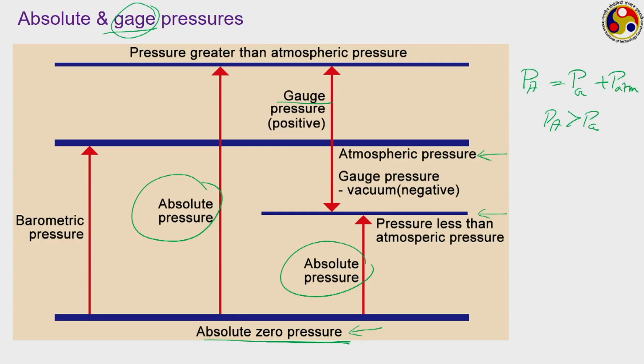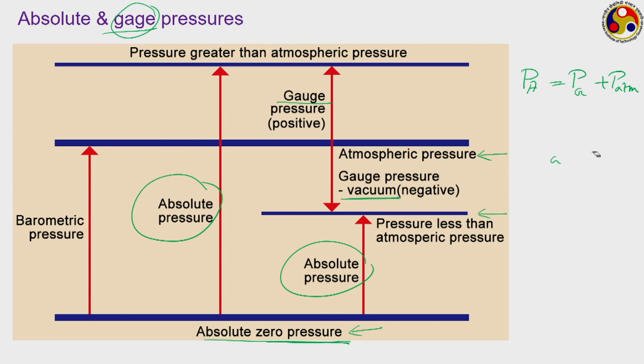So, gauge pressure was positive, or I should say absolute pressure was greater than atmospheric pressure, accordingly gauge pressure was positive. However, in this particular case, the absolute pressure is less than atmospheric pressure. So, the gauge pressure is negative. We can define it either by a negative gauge pressure, or there is an alternate way of doing this, which is the definition of vacuum pressure.